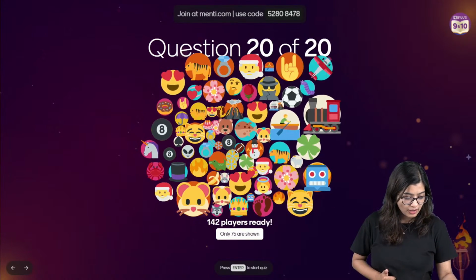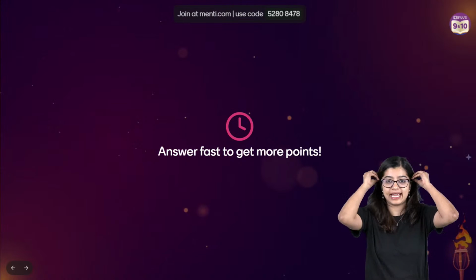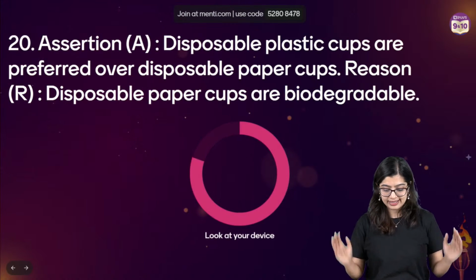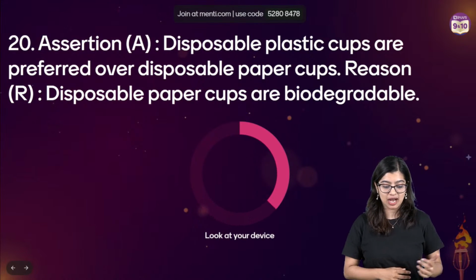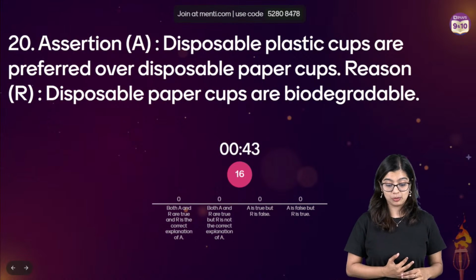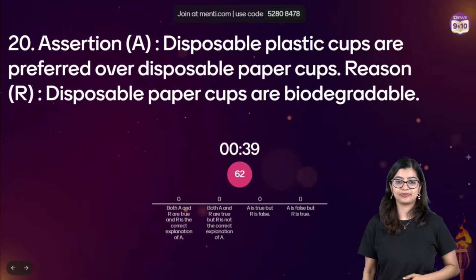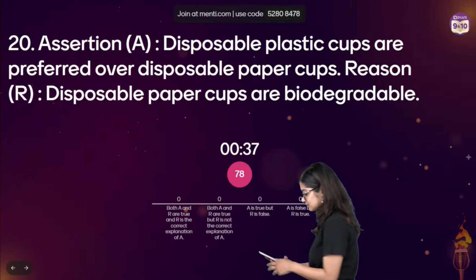Okay, let's go on to question number 20, everyone. Last question for the day. Assertion says that disposable plastic cups are preferred over disposable paper cups because disposable paper cups are biodegradable. What is the answer to this?